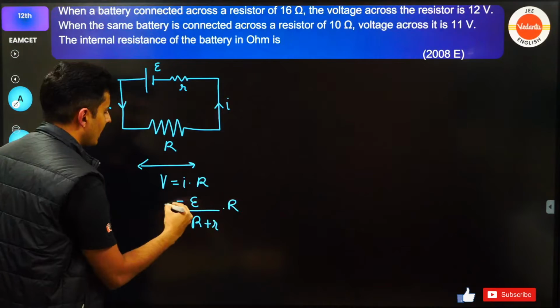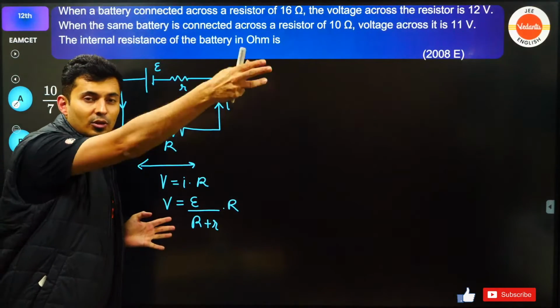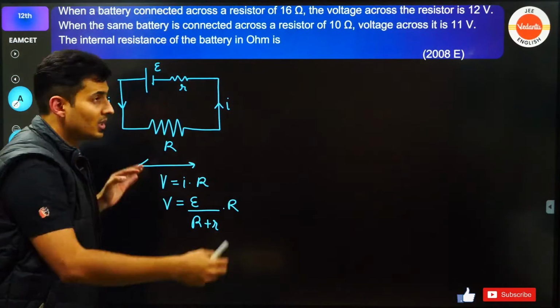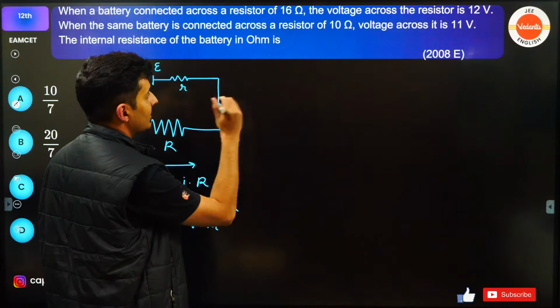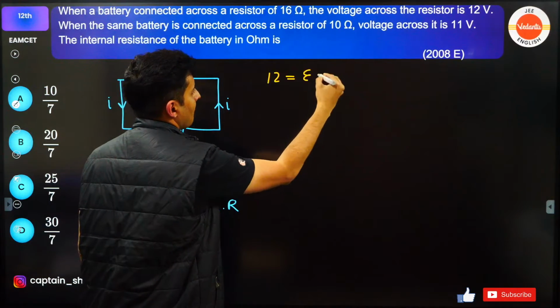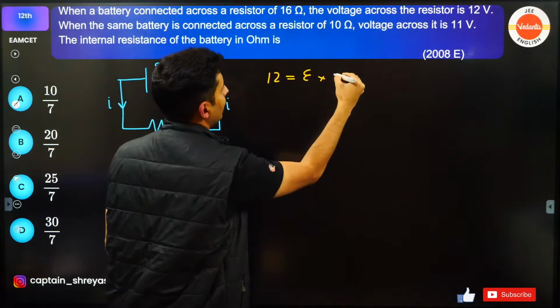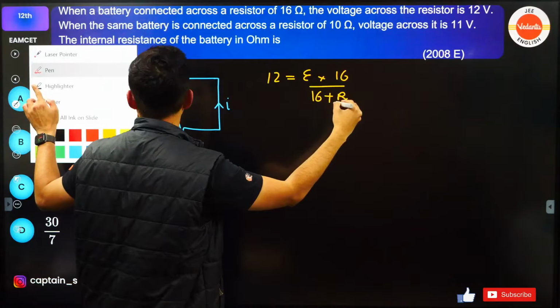And this R will stay as it is. So I got a generic formula. I will use this for the two different scenarios. The first scenario says when the external resistance is 16, the voltage is 12. So 12 volts when this value of R is 16. So 16 plus small r.